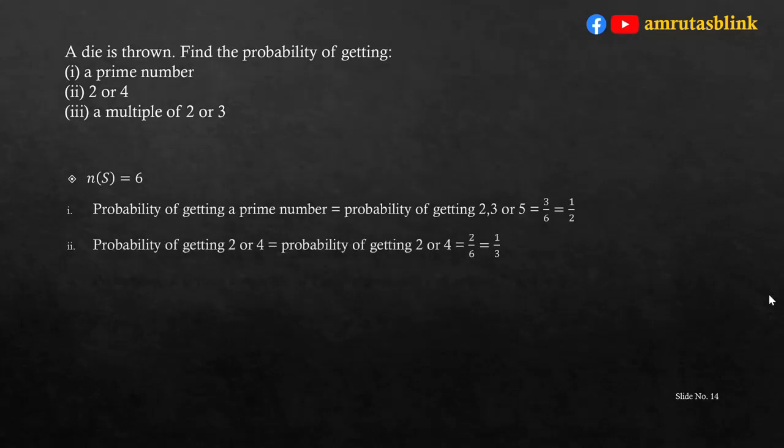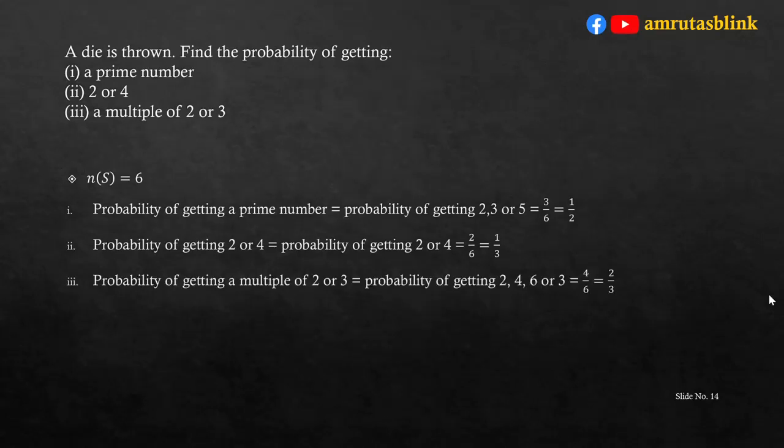Then we need to calculate the probability of getting 2 or 4. We can either have 2 or we can have 4. Hence, it would be 2 upon 6, that is 1 upon 3. And the probability of getting a multiple of 2 or 3. We can have 2, we can have 4, we can have 6 or even we can have 3. That means there are 4 possible outcomes. Hence, the probability is equal to 4 upon 6, that is 2 upon 3.